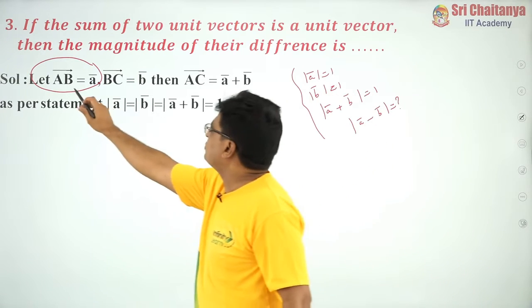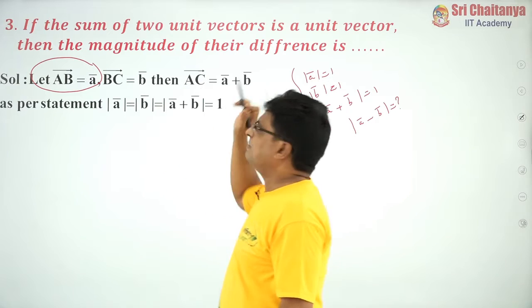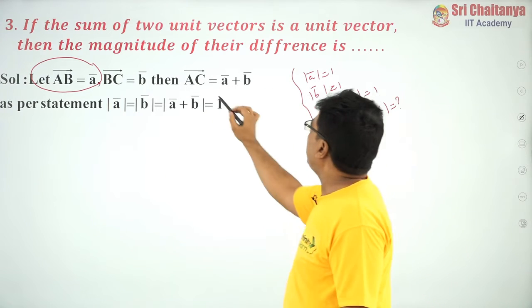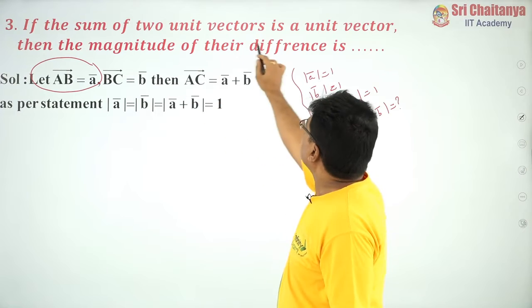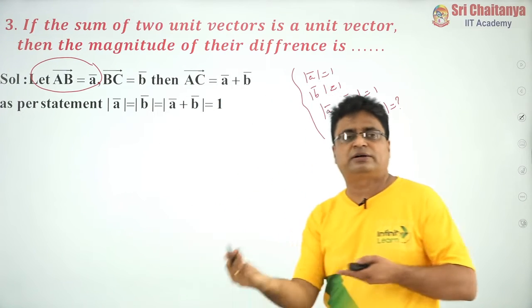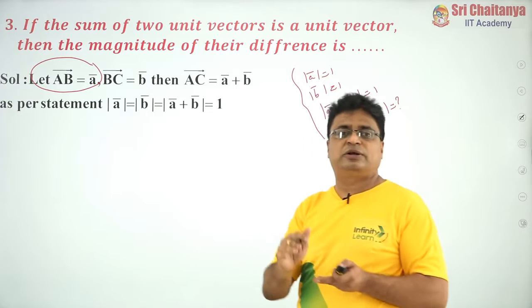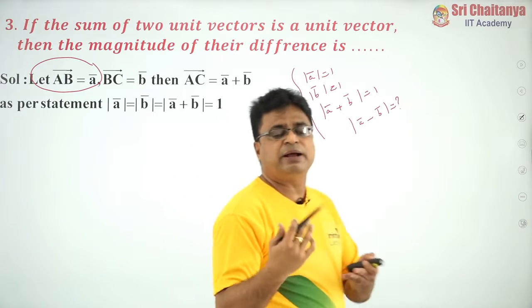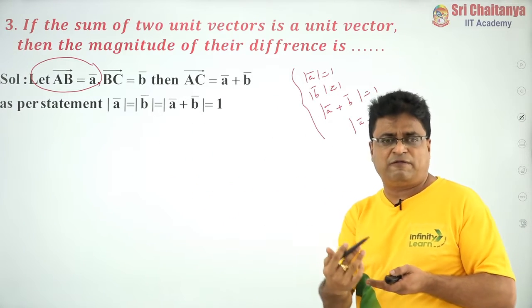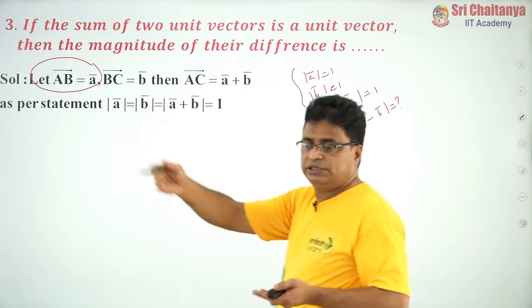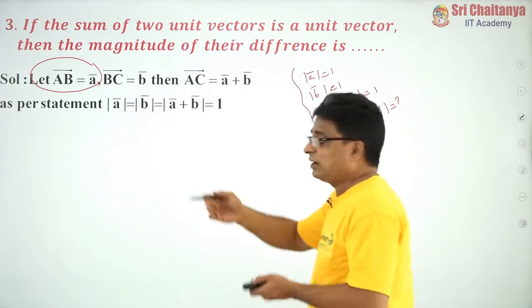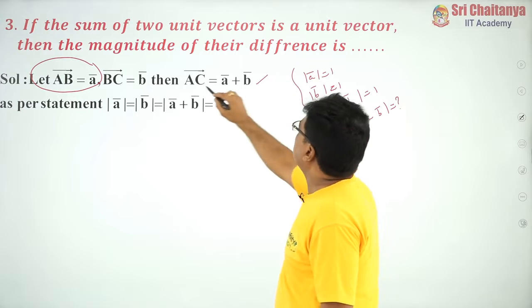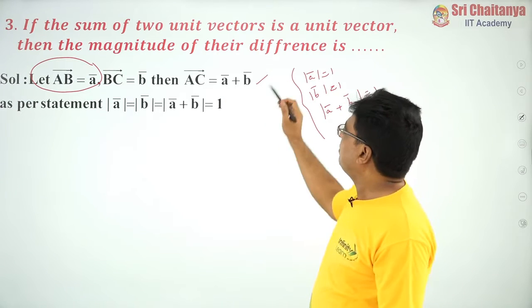Suppose this is vector AB bar equal to A bar, and BC bar is another vector. See my friends, these two are not co-initial vectors, and this is the sum of two vectors. Here two vectors are given, whether they are unit vectors or not is a different matter, and the sum is also given. Whenever we are adding two vectors, by the law of parallelogram, the sum of two vectors is nothing but the diagonal of the parallelogram. So AB bar equal to A bar, BC bar equal to B bar, therefore AC bar equal to A bar plus B bar.